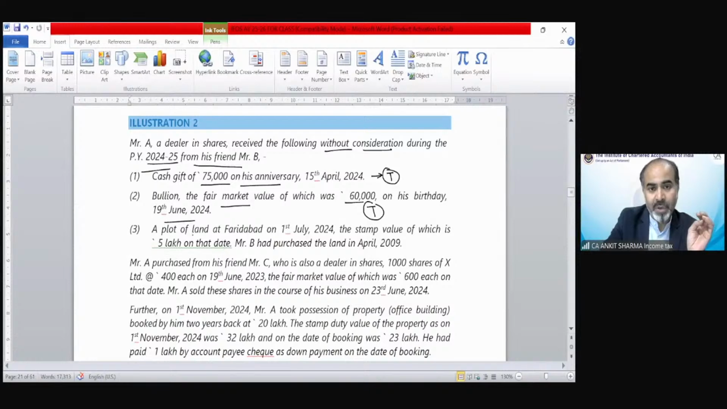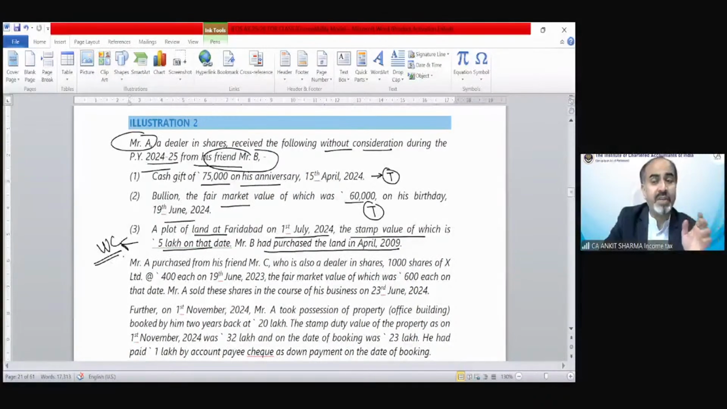Now the third is a plot of land at Faridabad on 1st July 2024, the stamp value of which is 5 lakh on that date. Mr. B purchased the land in April 2009. So Mr. A receives all these three things from Mr. B. The stamp duty value is 5 lakhs, so that is without consideration you receive immovable property, stamp duty value exceeding 50,000. So this 5 lakh is also going to be part of income from other sources and taxable.